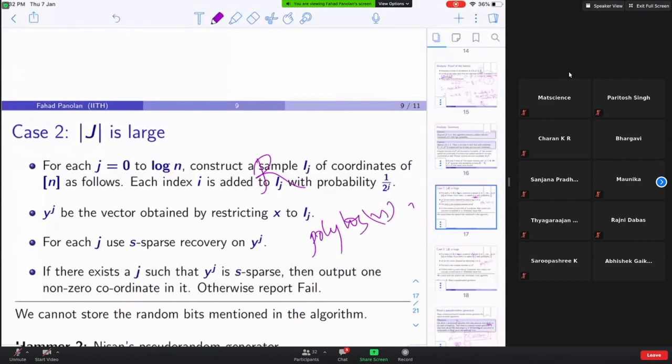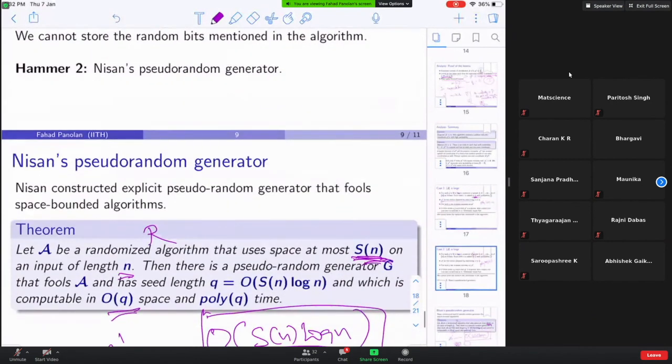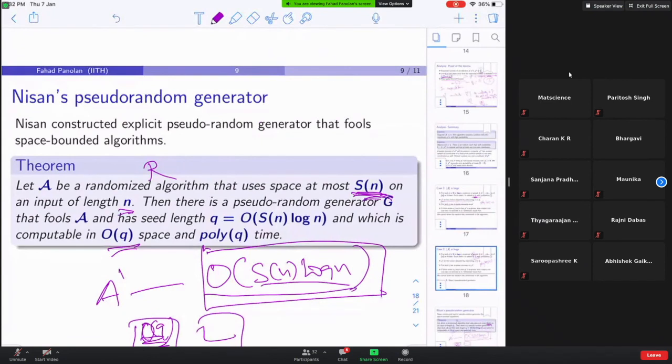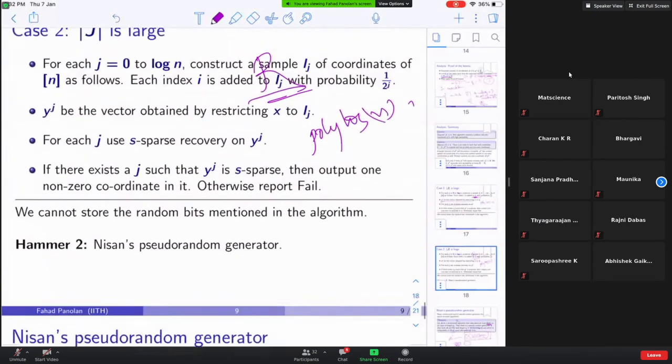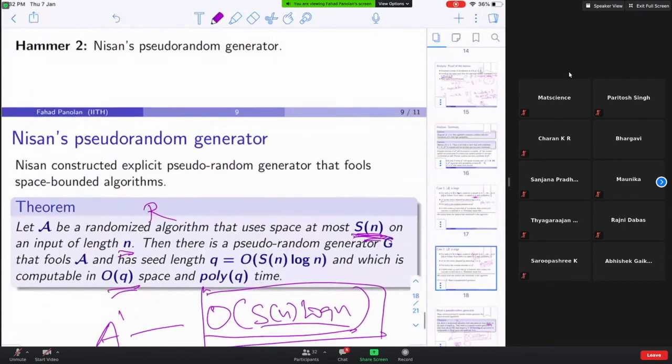So you replace this with Nisan's pseudo random generator, and then instead of R, you use this order S of n log n. What is S of n? S of n is poly log n. So poly log n times log n is again poly log n.